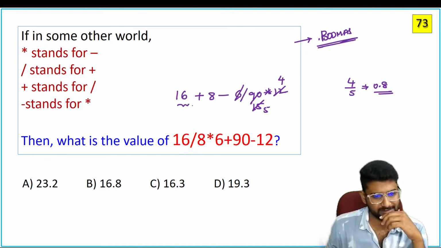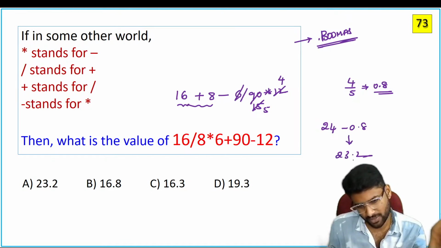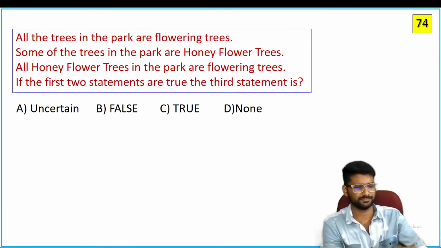Now here, 16 plus 8. 16 plus 8 is equal to 24, minus of 0.8 is exactly equal to 23.2. Next.